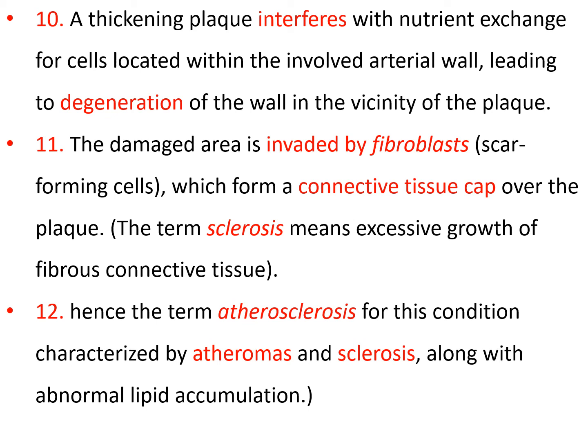So now you see the term atherosclerosis, which is the process that we are studying, is characterized by the presence of atheromas and sclerosis by the fibroblasts.